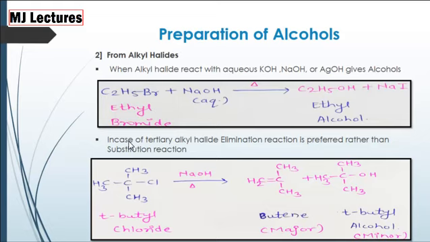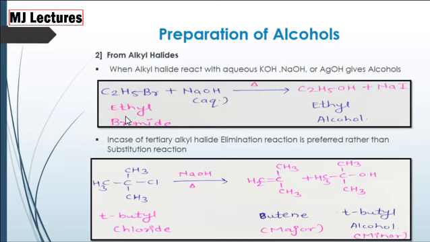Now this is for primary and secondary alkyl halides, but when we take the example of tertiary alkyl halide, that is tertiary butyl chloride, when treated with sodium hydroxide and heated, in this reaction elimination reaction is preferred over substitution reaction.